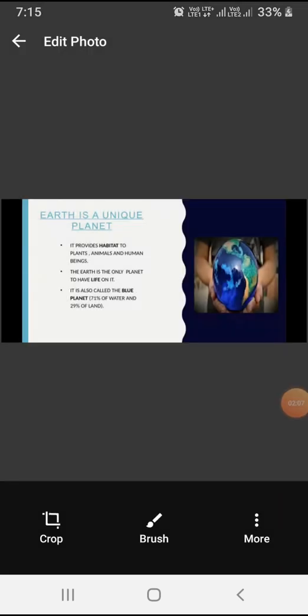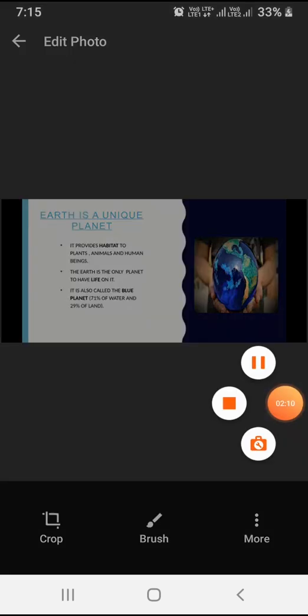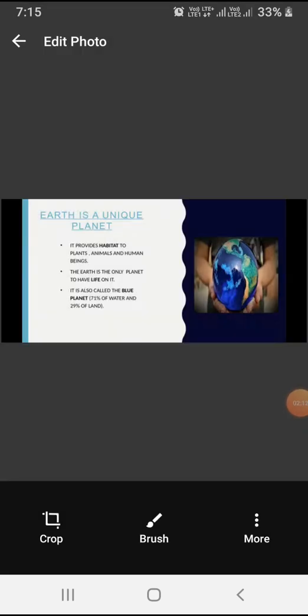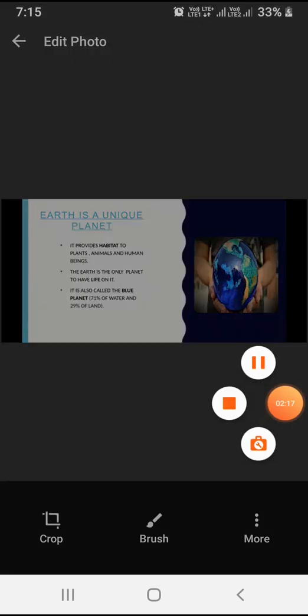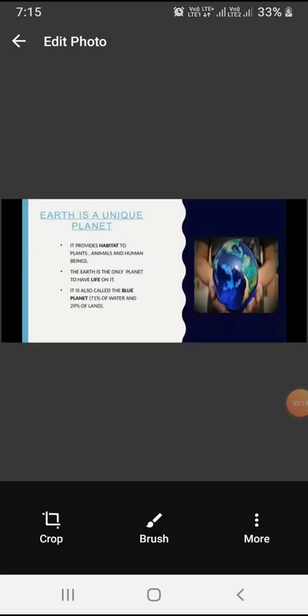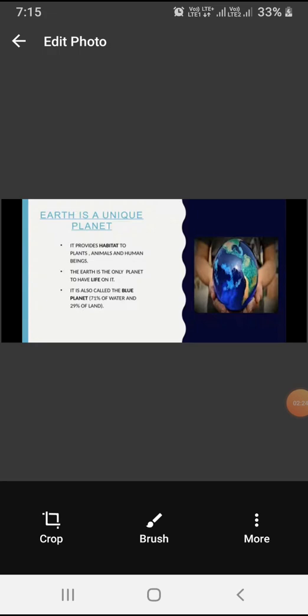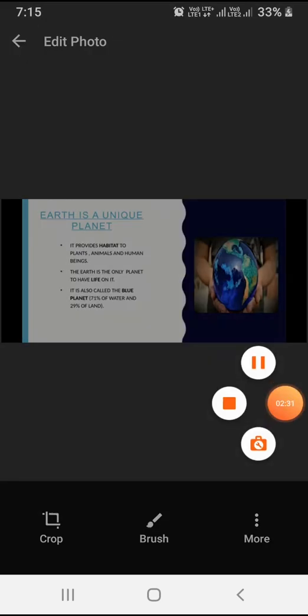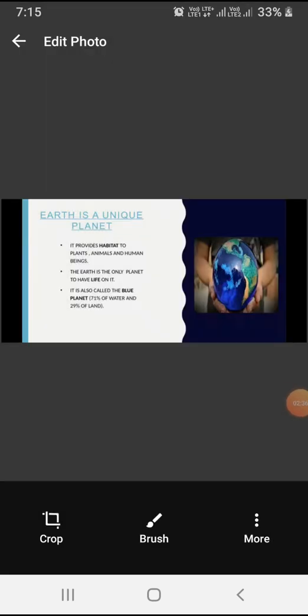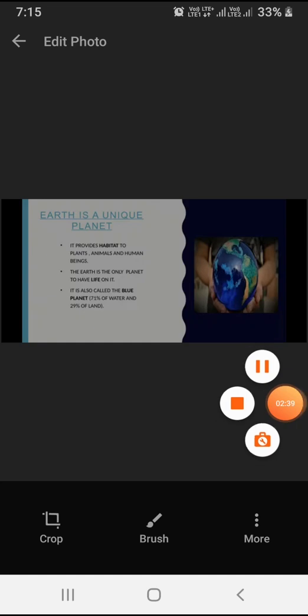It is also called the blue planet, as it has 71% water and 29% land. As I told you earlier, you will find a major portion of this blue. It indicates that a major portion of this earth contains water. That is, 71% of the surface is covered with water, and 29% is land, where this whole universe is.